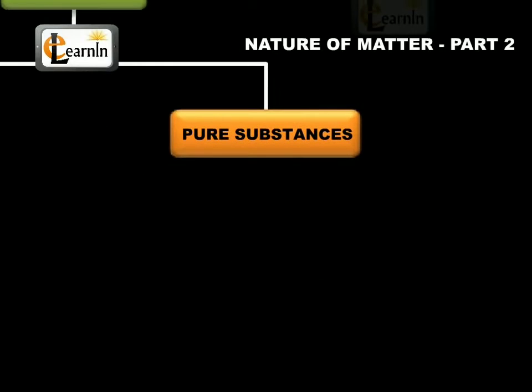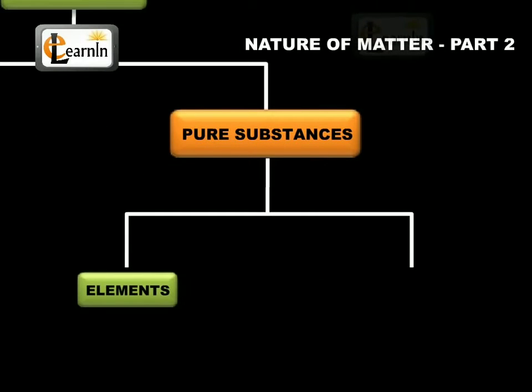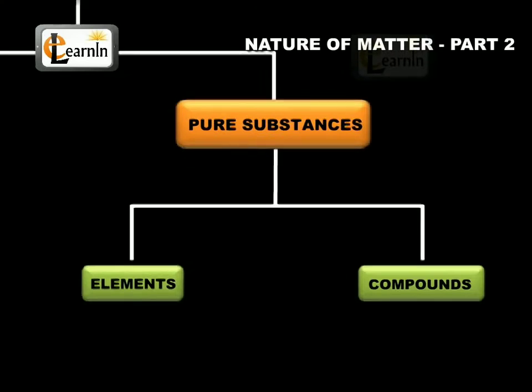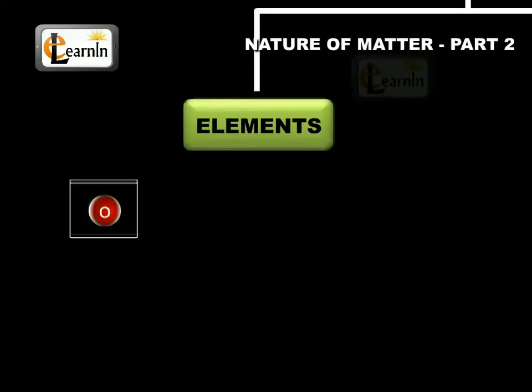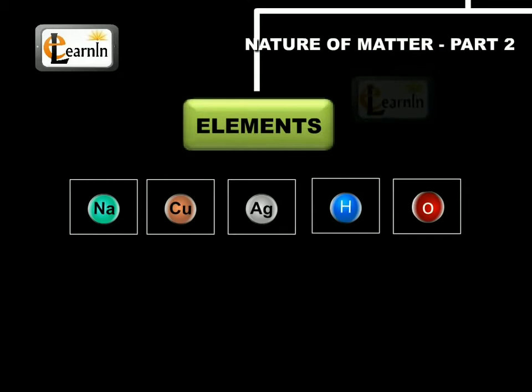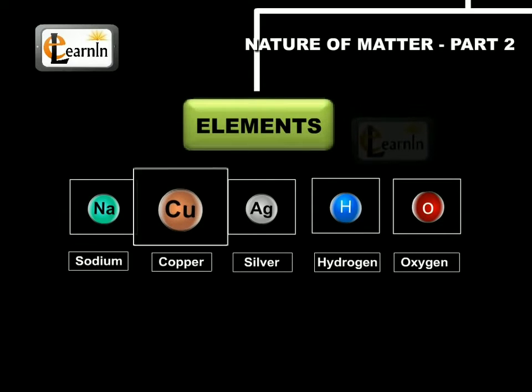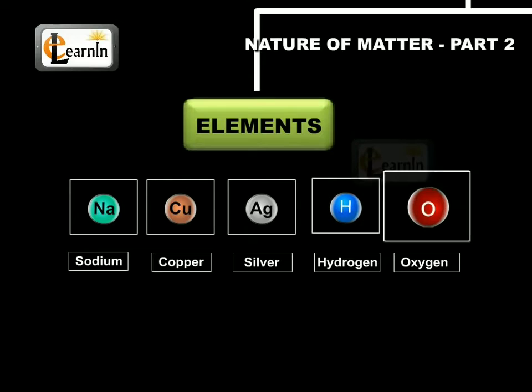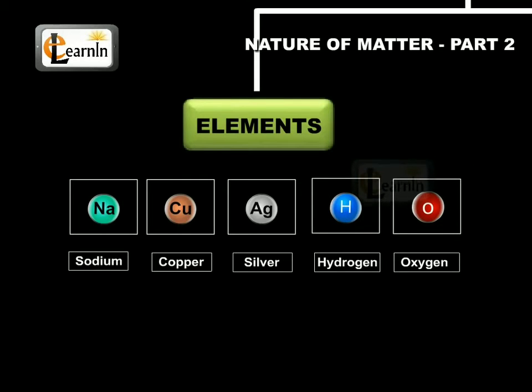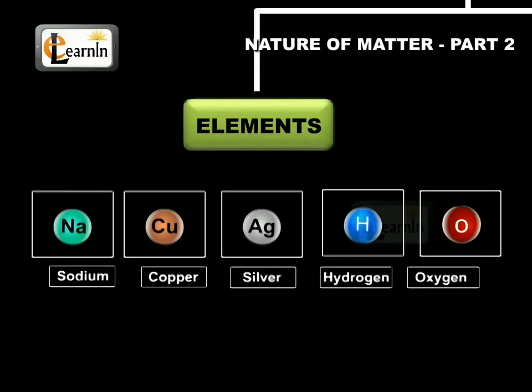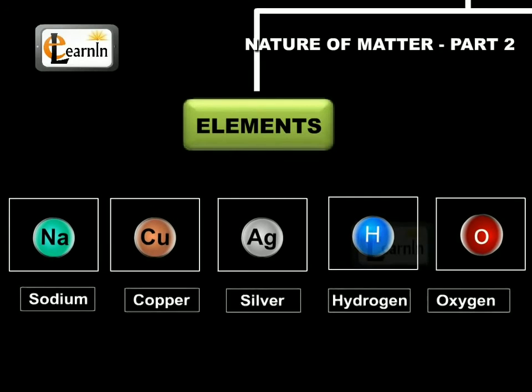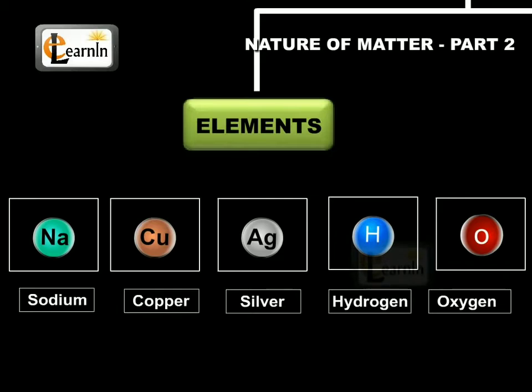Pure substances can be further classified into elements and compounds. An element consists of only one type of particle. These particles may be atoms or molecules. Sodium, copper, silver, hydrogen, oxygen, and others are some examples of elements. They all contain atoms of one type. However, the atoms of different elements are different in nature.